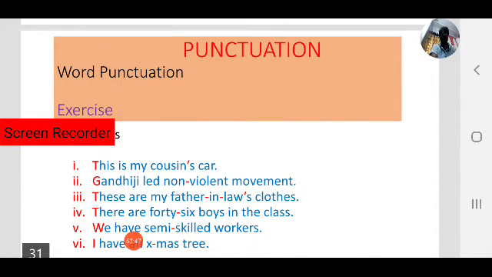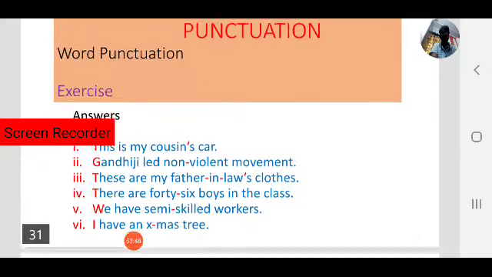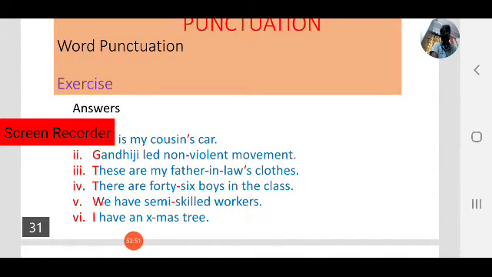Next one. There are 46 boys in the class. The T in There is the first letter of the sentence. Next, 46 is a compound word. Numbers from 21 to 99 are compound words, as we have seen, so we use a hyphen: forty hyphen six.